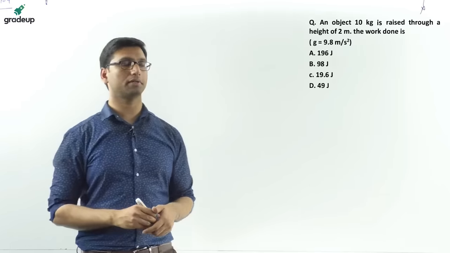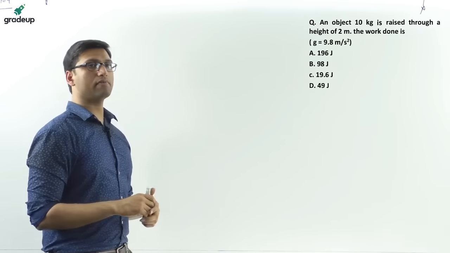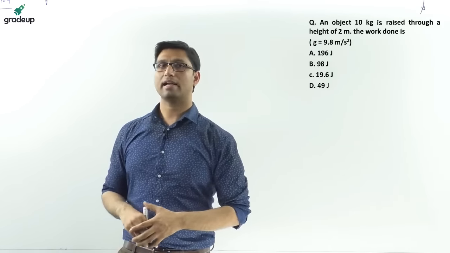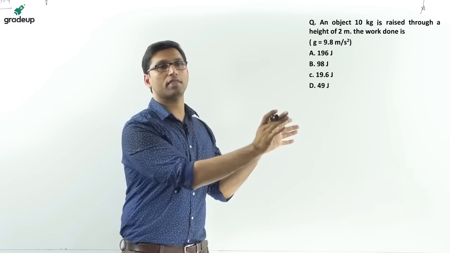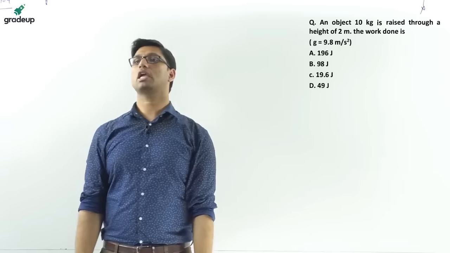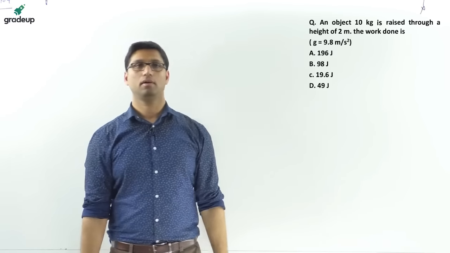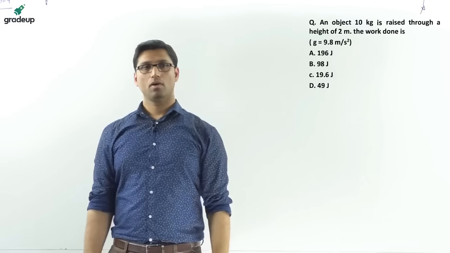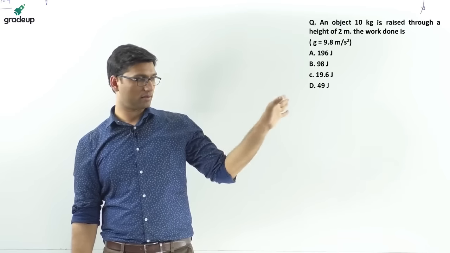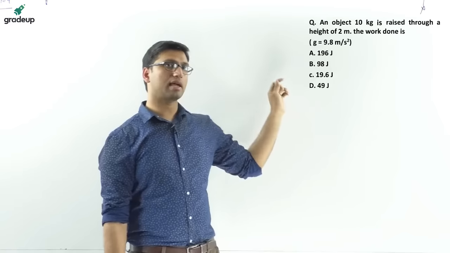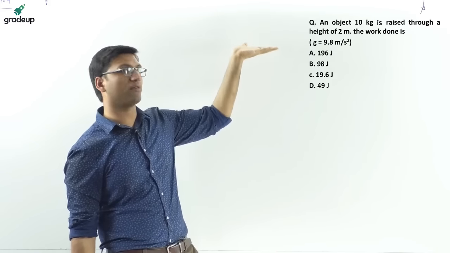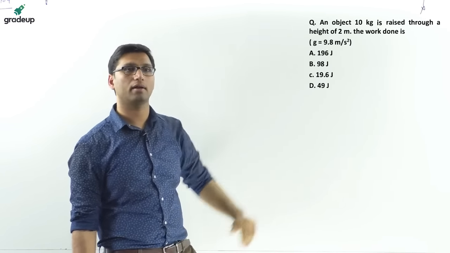A very easy question. We know that in the previous question the displacement was taking place in the horizontal direction, so work done was equal to F into ds. Now in this case work done is against raising a weight up to a height of 2 meter.